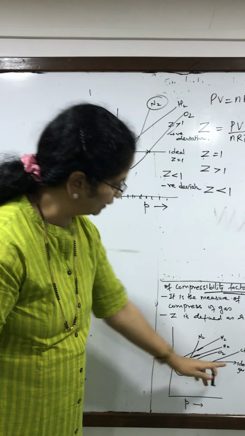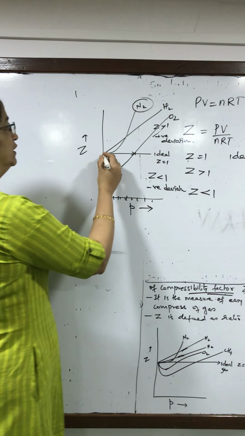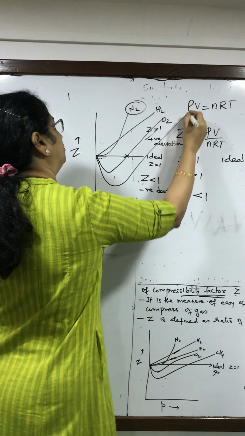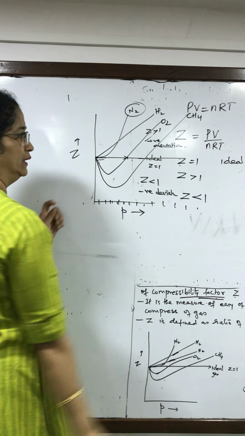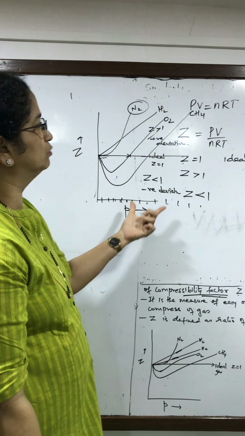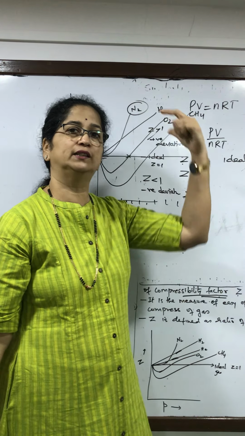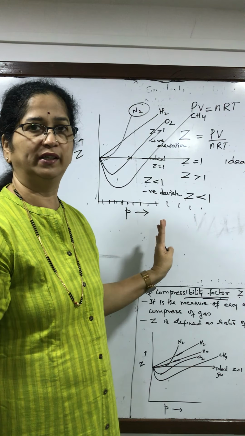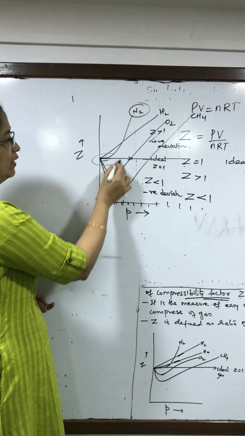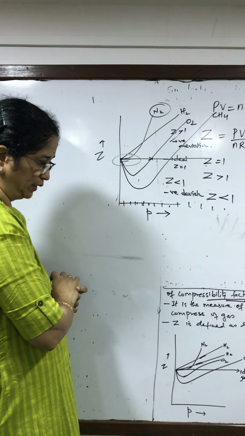And so also is the graph for methane, which is going to decrease, it will show a dip and then it will show an increase as the pressure increases. So in all cases, what you have to note is as pressure increases at high pressure, gases will not show ideal behavior. Gases will behave ideally at low pressures.